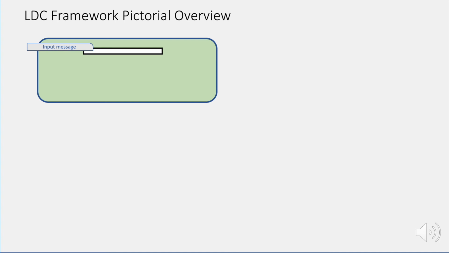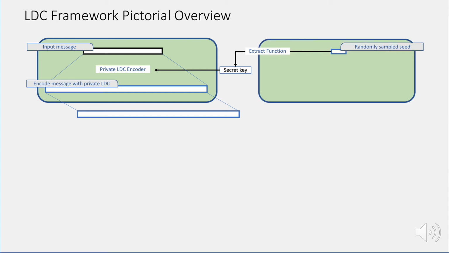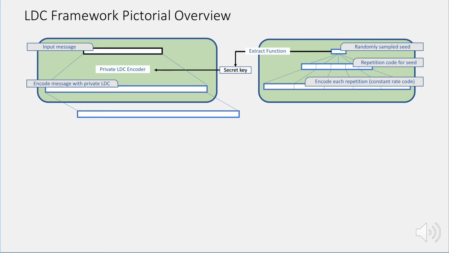Let's put everything together to form our final framework. The sender has a message that it wants to send to the receiver. To do this, the sender first samples a random seed of short length and uses the extract function to compute a key that is secret from the channel. Next, the encoder uses an existing private LDC encoder to encode the message, which is now ready for transmission. However, the decoder should also know the random seed so that it can also extract the appropriate secret key. So, the encoder encodes the seed using first a repetition code, and then encodes each repetition using a constant rate error correcting code.